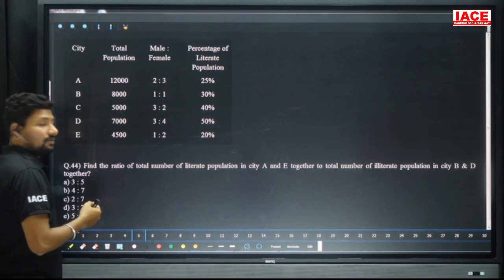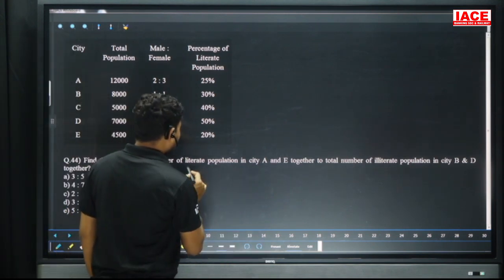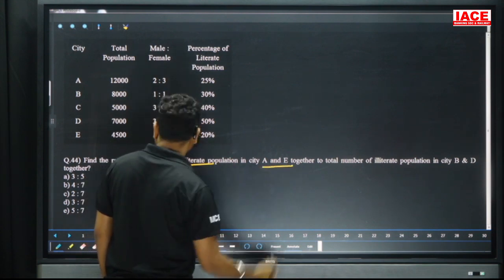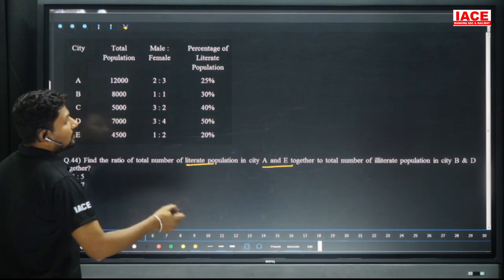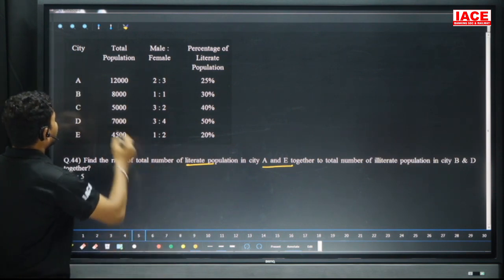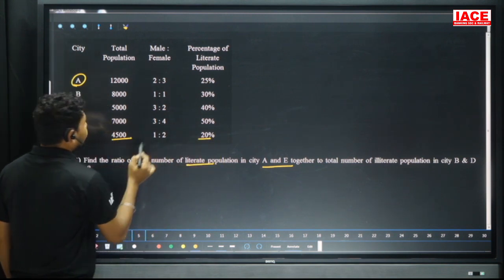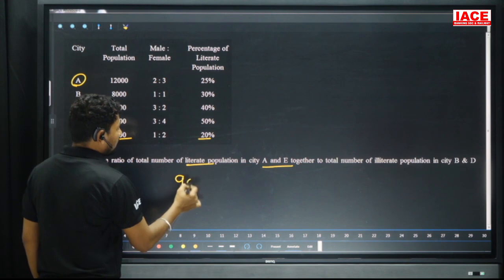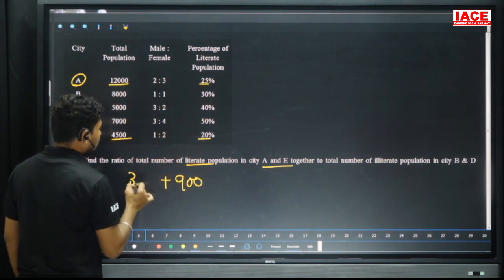Question number 44. Find the ratio of the total number of literate population. Particularly they are asking for the literate population of A and E together, to the total number of illiterate population in city B and D together. We need A and E. So literate: 20 percentage of 4,500 is 900, plus 25 percentage of 12,000, which is equal to 3,000.